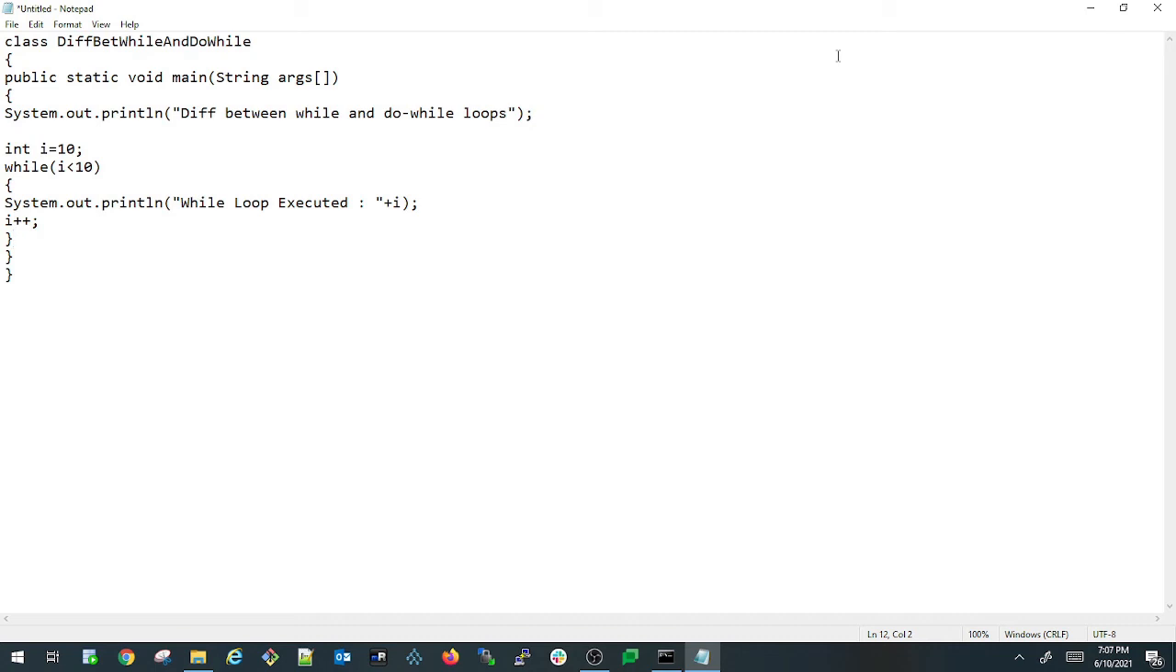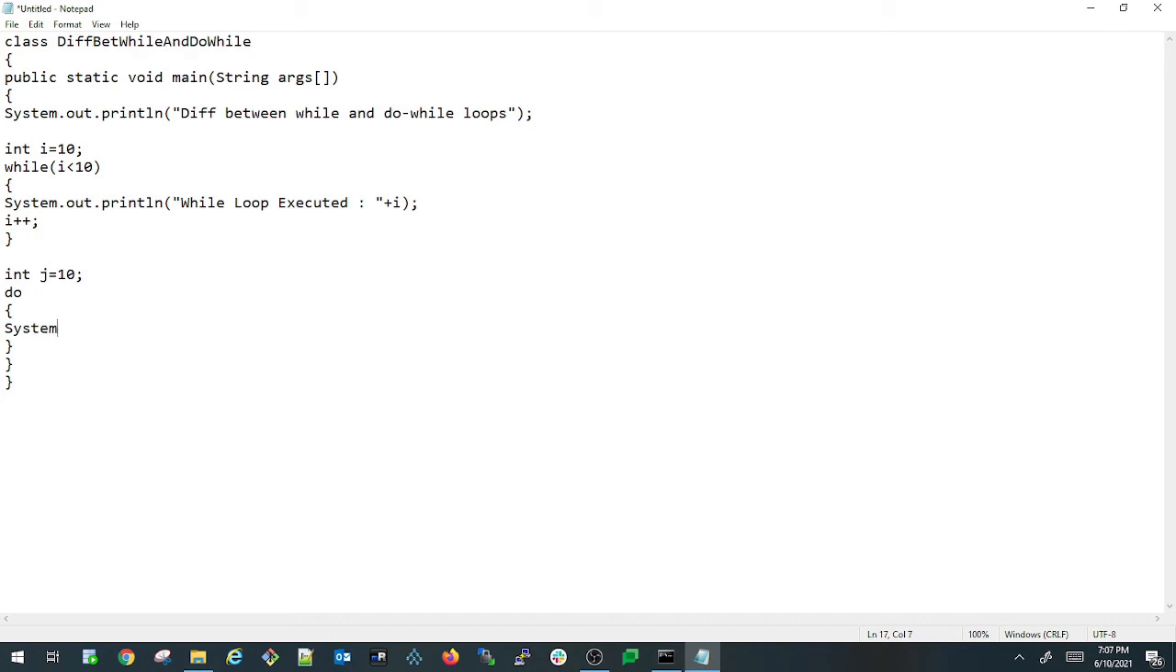Now let us try to write the same conditions using a do while loop. For that I'm defining one more variable, int j equals 10. Now I'm opening my do while loop, do, and then opening the do while loop and then closing the do while loop.